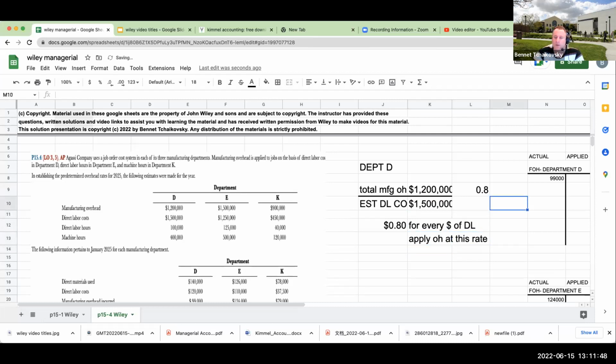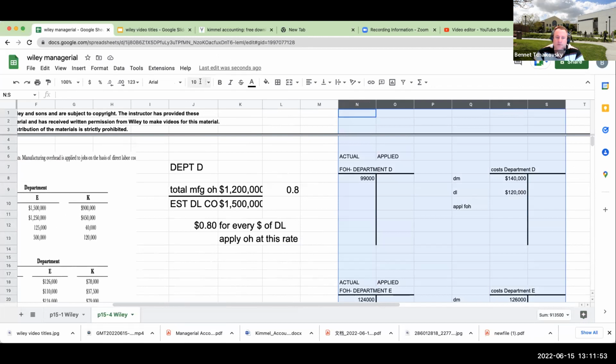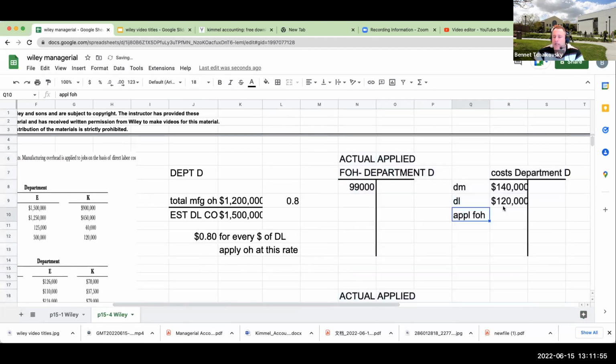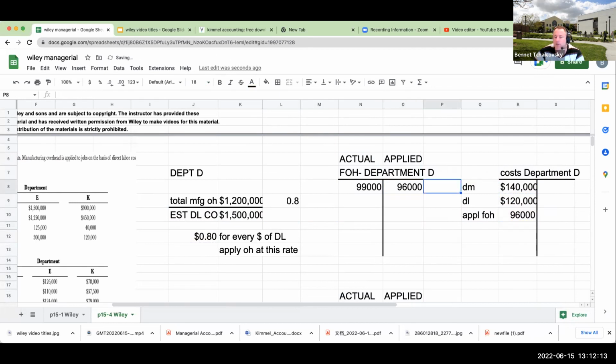Okay, so when I come over here and look at this, my applied factory overhead is going to be 120,000 times my rate, which is 0.8. And remember, when we're dealing with factory overhead, we're going to have actual and then we're going to have applied. So my applied factory overhead in this case is going to be 96,000.